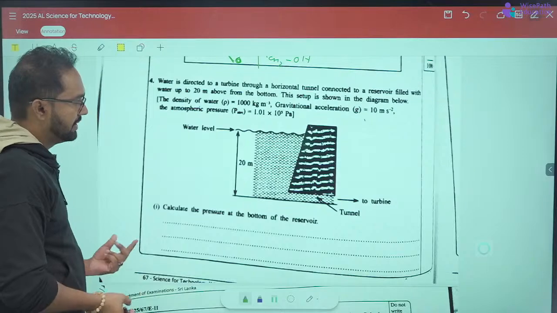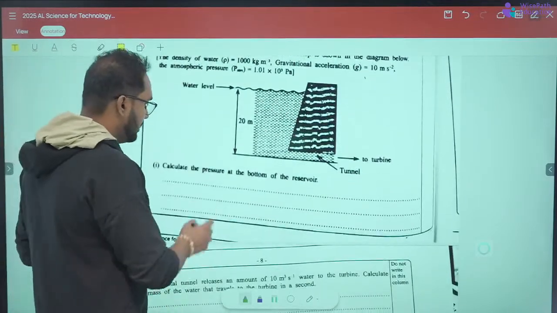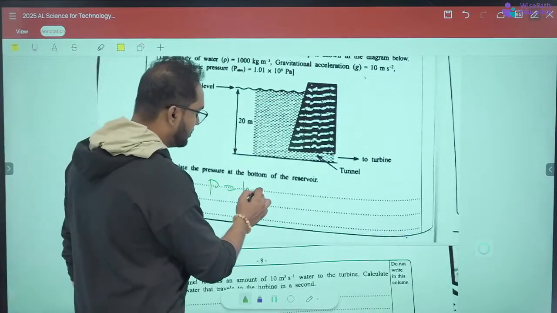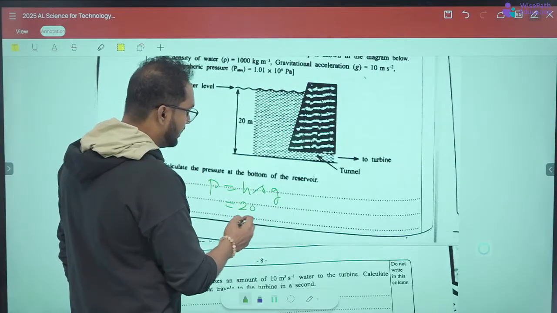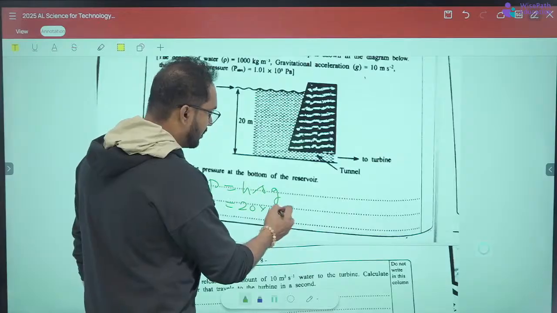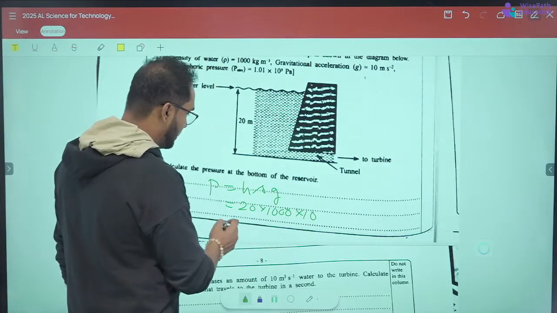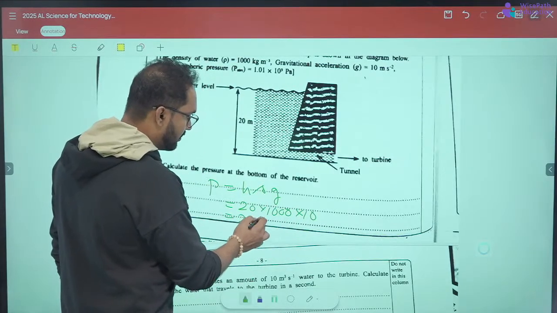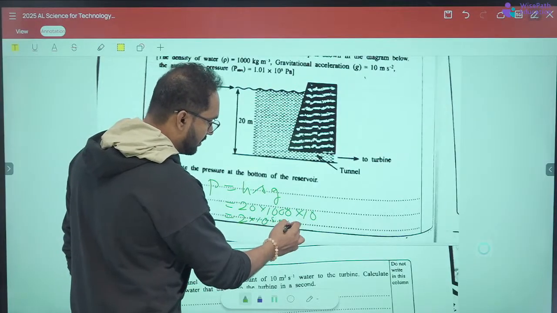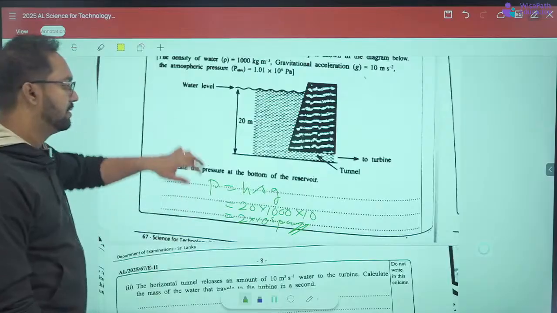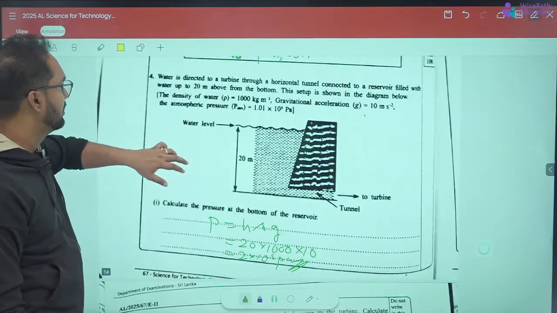So it's basically H rho G, right? P equals H rho G. So the height is actually 20 meters, rho is 1000, gravitational acceleration is 10. So it's 2 into 10 to the power 1, 2, 3, 4, 5. So 10 to the power 2 into 10 to the power 5 pascals, right?